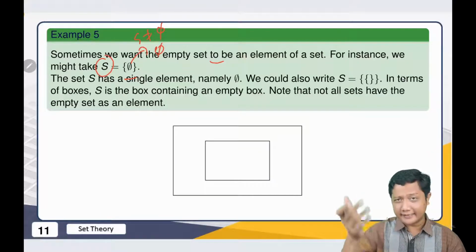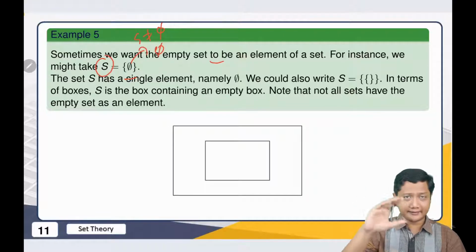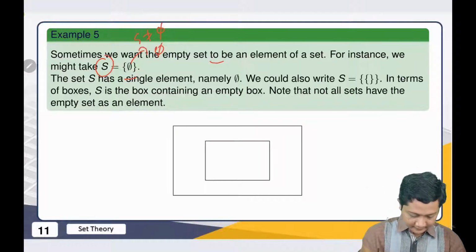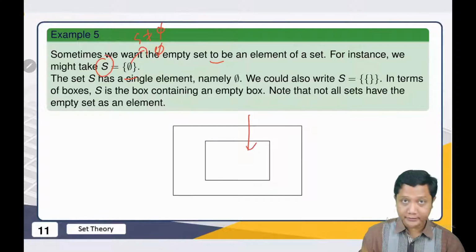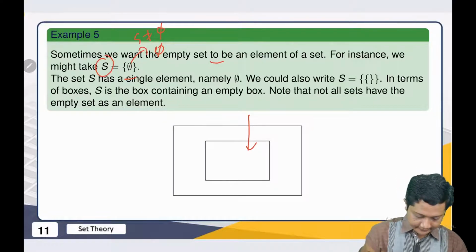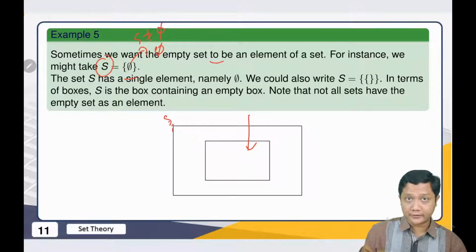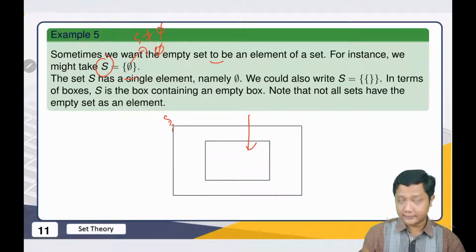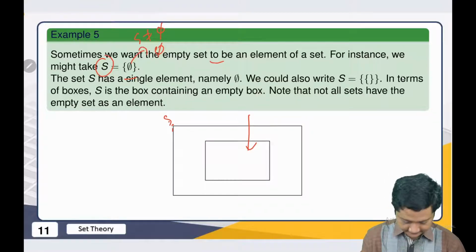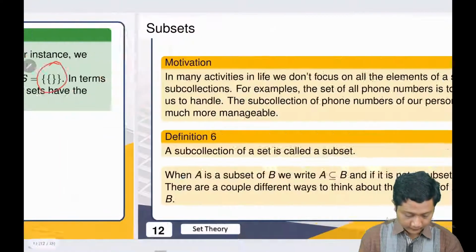If you feel confused with this kind of definition, then you can think of it as a box. So you see, this is S, the set that contains an empty box. So the set is not empty, of course. Okay, so it should be clear. And we can also write this one with this symbol.